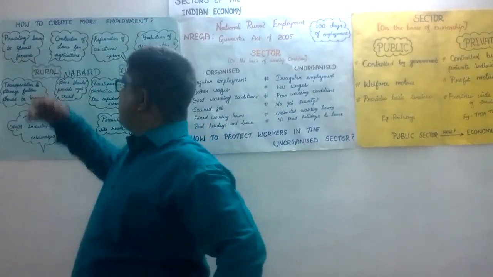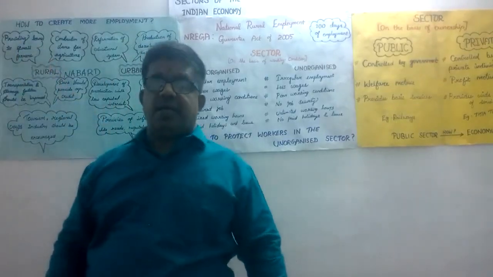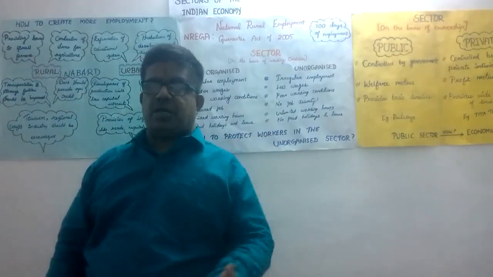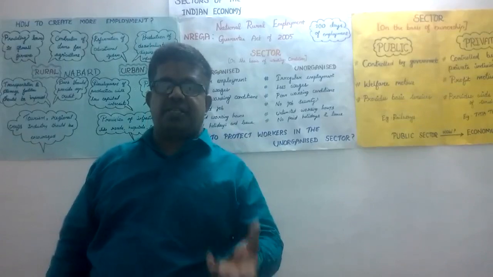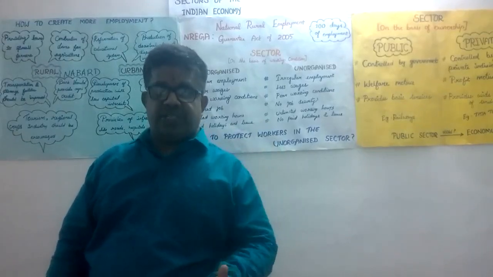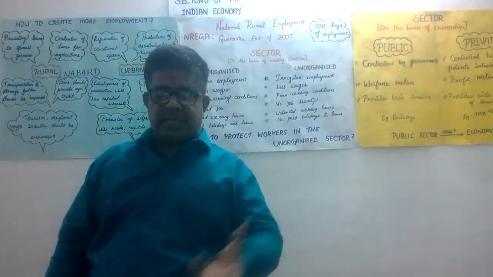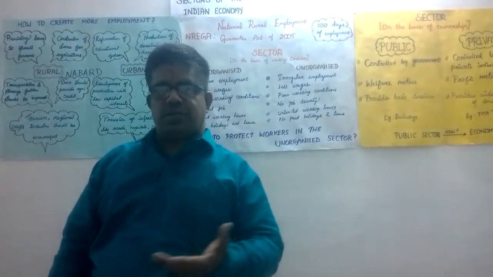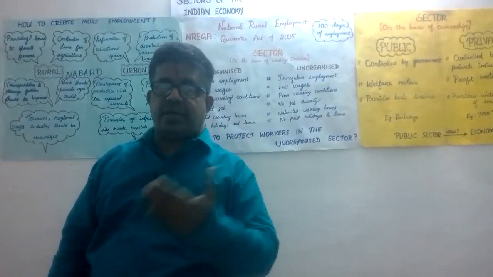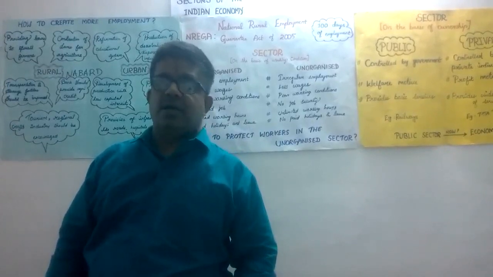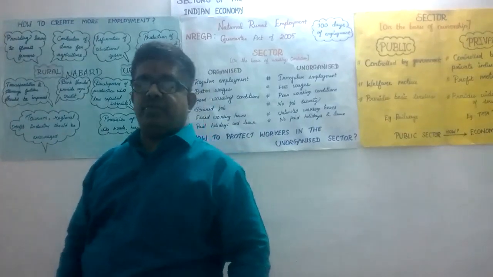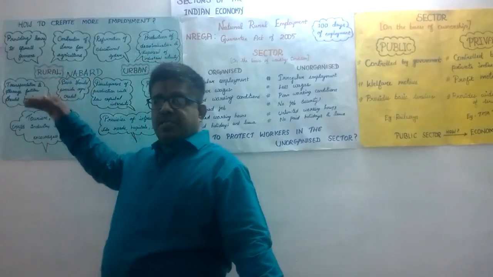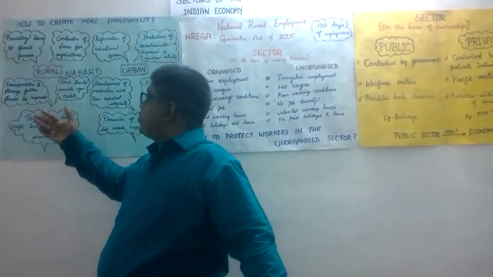If the government or banks provide a loan opportunity, farmers can purchase modern agricultural implements like HYV seeds and pump sets, and they can have electricity and also tractors. These are the modern equipments or machineries they can implement in agriculture. It increases their production, and they also get more profit.